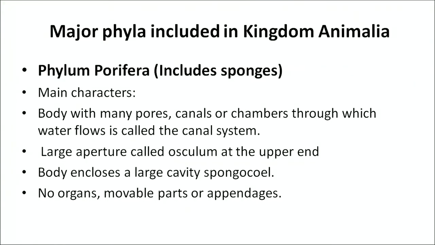The first phylum that we will study in this subkingdom Parazoa is phylum Porifera. It has a cellular grade of organization and has only two embryonic germ layers. It means that it is diploblastic. It is acoelomate, has no coelom, no body cavity. Notochord is not present. It is asymmetrical.